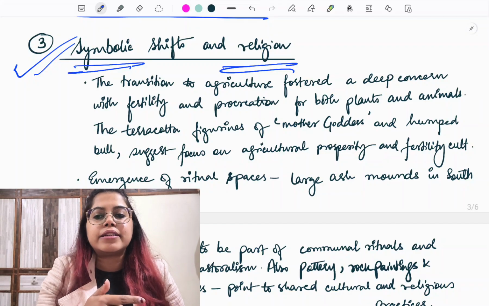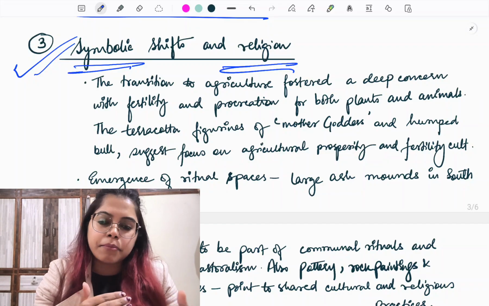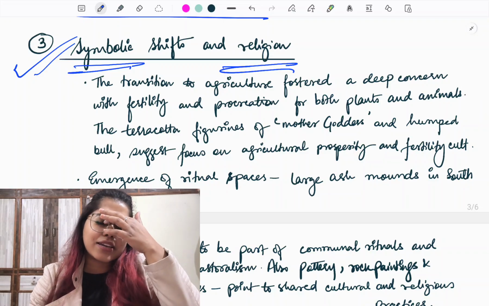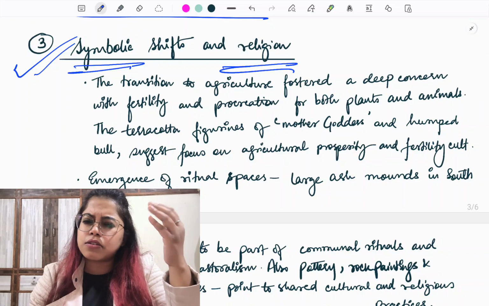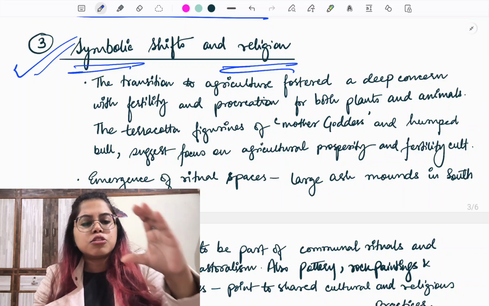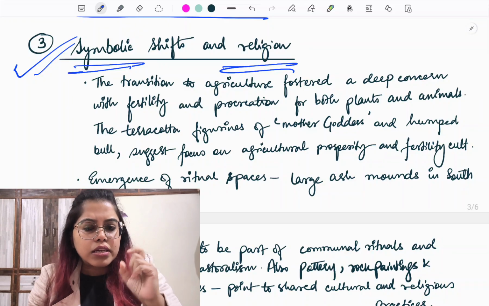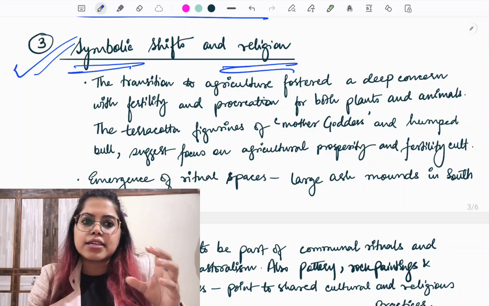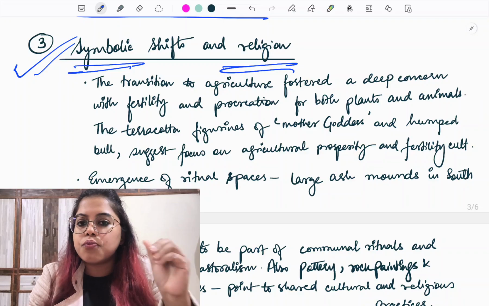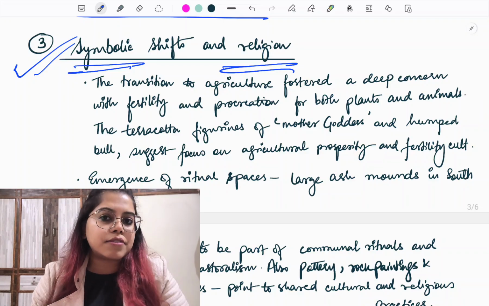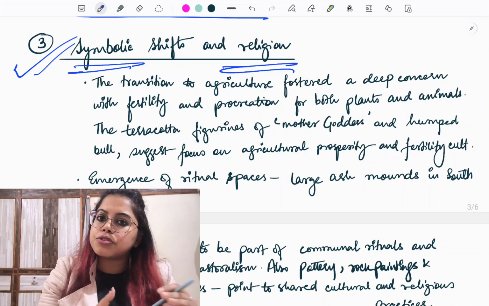But if we see the paintings in Bhimbetka that were made during the Mesolithic period, and in Upinder Singh's book, I guess it is page number 101 or something like that, just go and see that. There is a proper diagram of one of the paintings. In that we can see how they are also drawing symbols which generally are not related to whatever they could see by the naked eye in real life. So that shows the evolution of symbols.